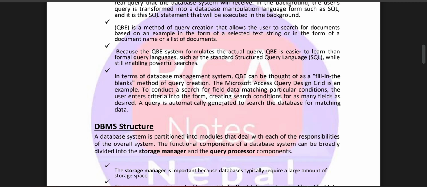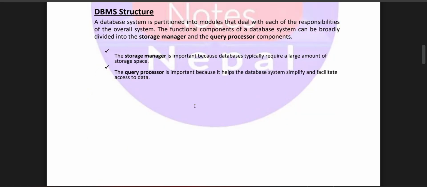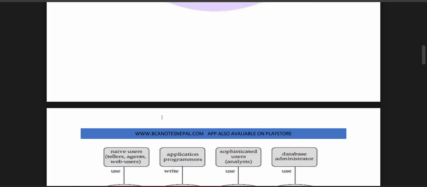DBMS structure. A DBMS system is partitioned into modules that deal with each of the responsibilities in the overall system. The functional components of a database system can be broadly divided into the storage manager and the query processor components. The storage manager is important because the database typically requires a large amount of storage space. The query processor is important because it helps the database system simplify and facilitate access to the data.